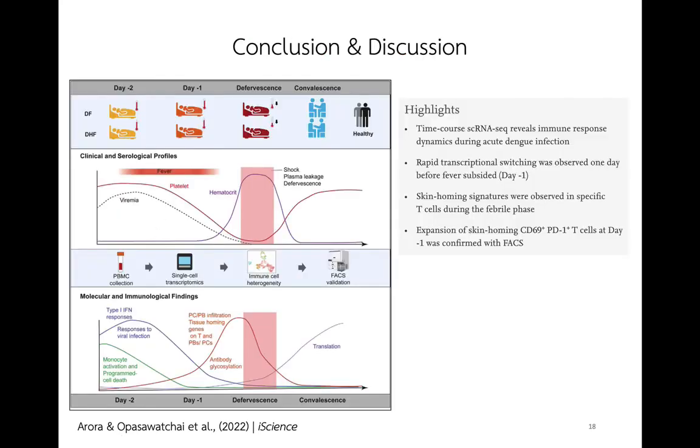Our study provides a comprehensive understanding of dynamic immune responses in natural dengue infection. Genes associated with innate immune response are upregulated at day -2, whereas genes associated with adaptive immune response peak at day -1. Moreover, we show that a subset of effector T cells upregulated skin homing molecules at both the transcription and translation levels, suggesting that they might home to the skin, the initial site, 1 day before the critical phase.